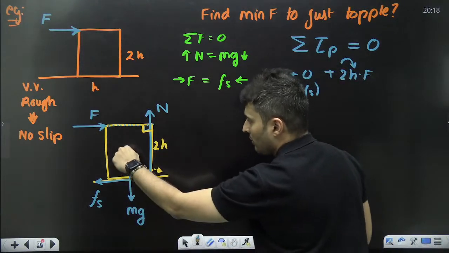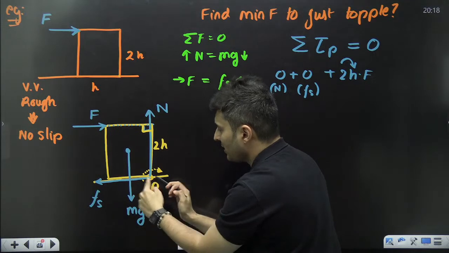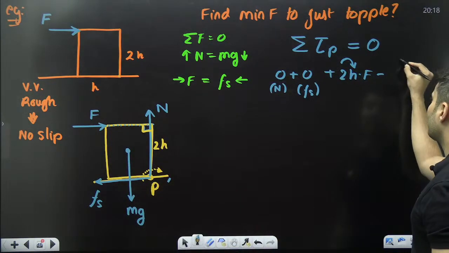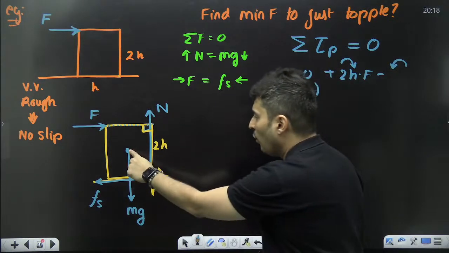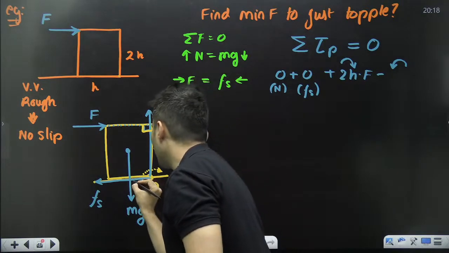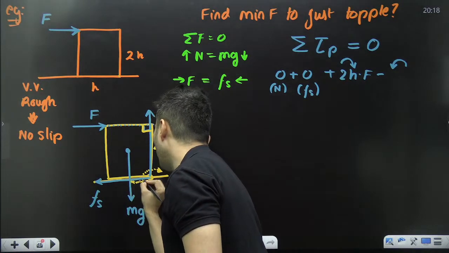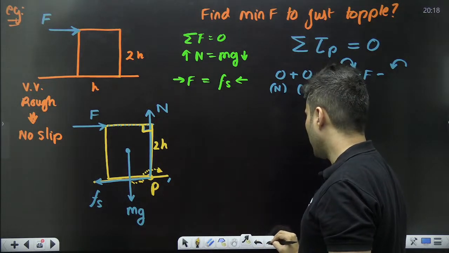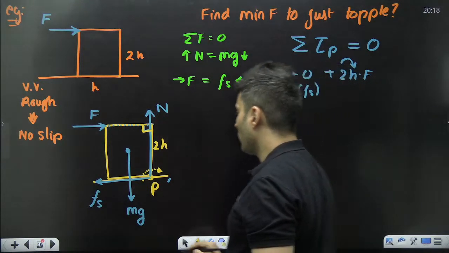This mg, about this point, will rotate the body anti-clockwise. So minus. How far is mg from this particular location? Observe carefully.